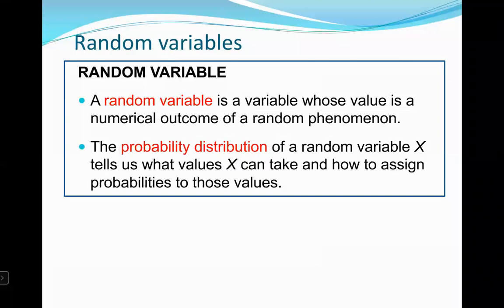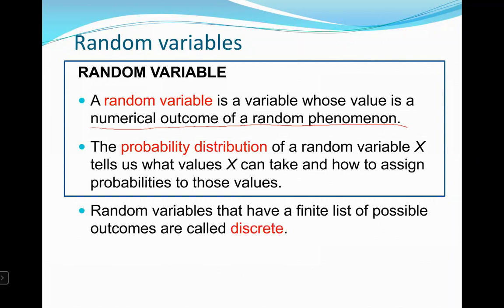Random variable. A random variable is a variable whose value is a numerical outcome of a random phenomenon. So we're just looking at a numerical outcome of a random phenomenon. The probability distribution of a random variable x tells us what values x can take and how to assign probabilities to those values.